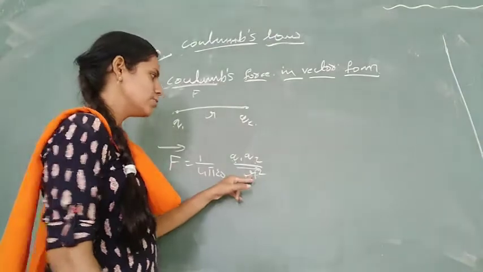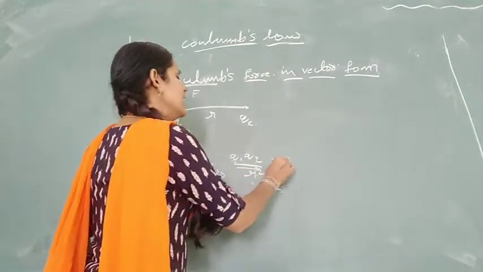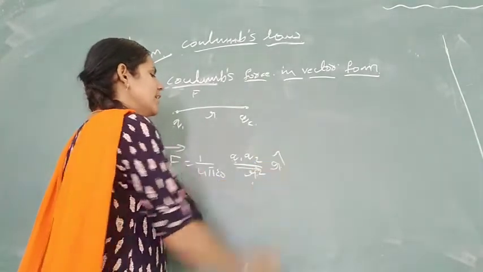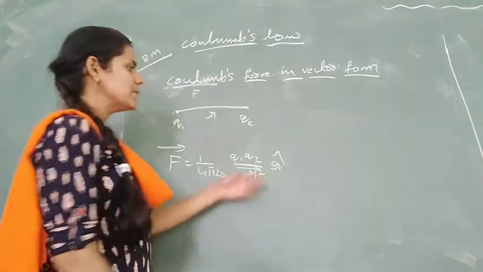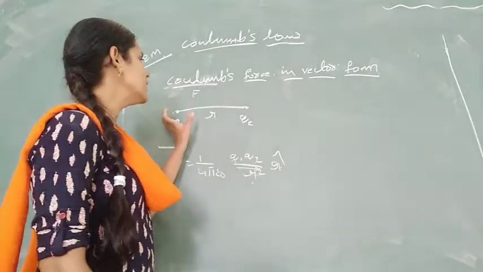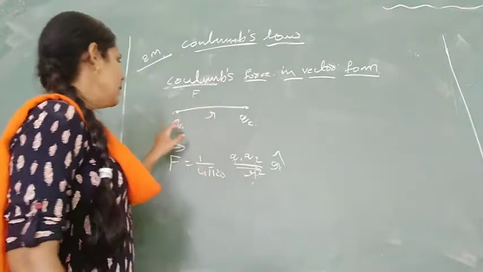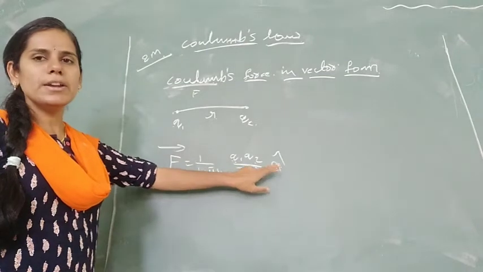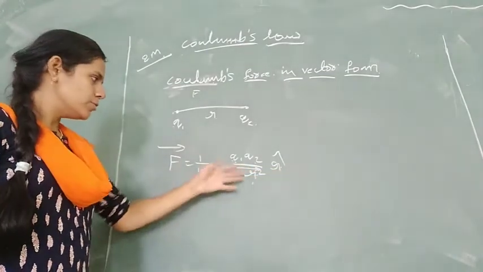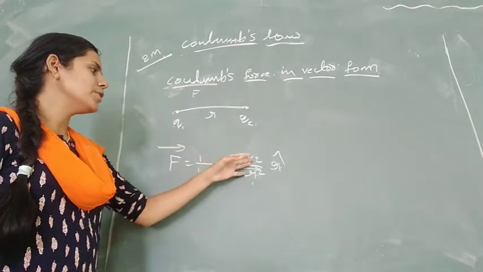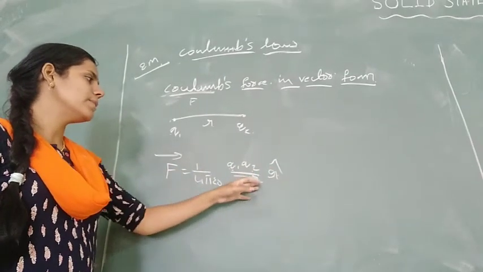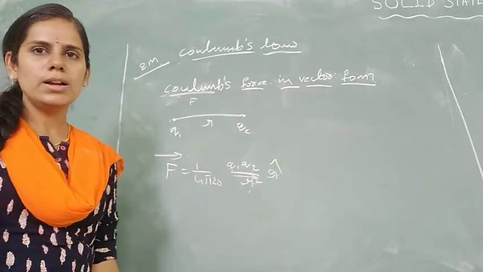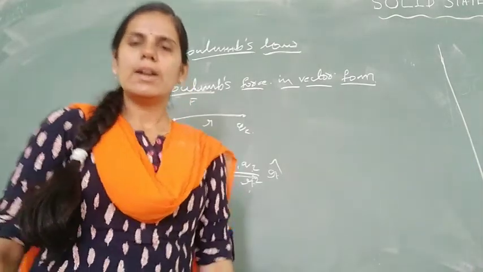To mention the direction for r square, we write r cap. R cap represents a unit vector, meaning the direction of the resultant between the two charges. So F bar equals 1 by 4 pi epsilon q1 q2 divided by r square, r cap. R cap is a unit vector along the direction. Thank you. We will continue in the next class.